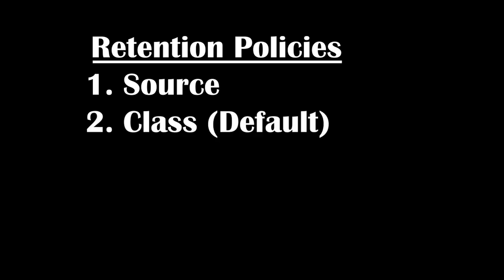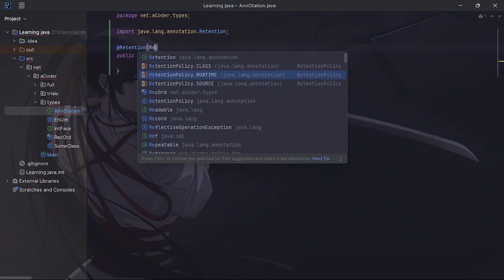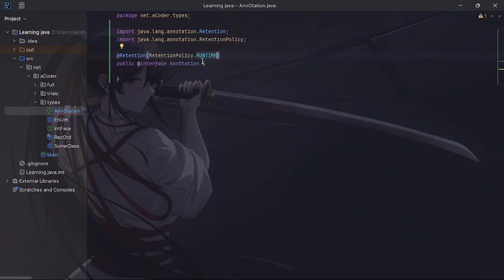We have three types. There's source, which means that the annotation is available in our code as we're coding, but the moment we compile the Java file to a .class file, the annotation is discarded. The second one is class, which means that the annotation makes it to our .class file, but it is discarded the moment we run the program. And the final one is runtime. This one means that the annotation, rather, is available throughout our runtime. That's what retention is basically. RetentionPolicy.RUNTIME. I always say runtime because that one just always works for me.